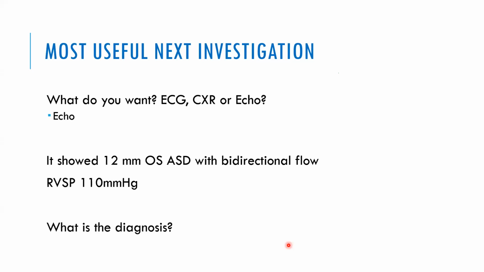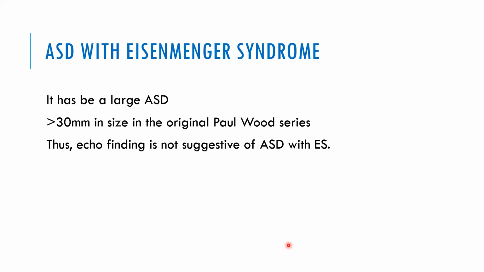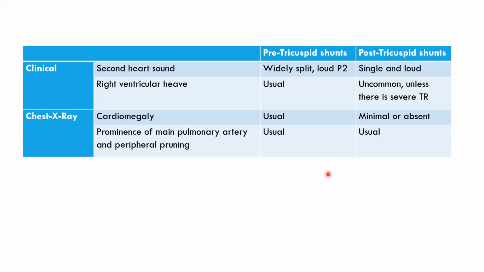Now what's the diagnosis? Now this is baffling. See, for the ASD to develop Eisenmenger syndrome, it has to be large. It has to be more than 30 millimeters. In the original Paul Wood series, it was more than 30 millimeters. The echo finding is not suggestive of ASD with Eisenmenger syndrome. So I just kept quiet for some time. Now they asked me, would you like to see the chest X-ray now? I said yes. Okay, then show the X-ray.